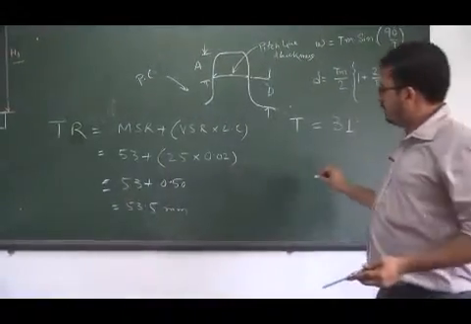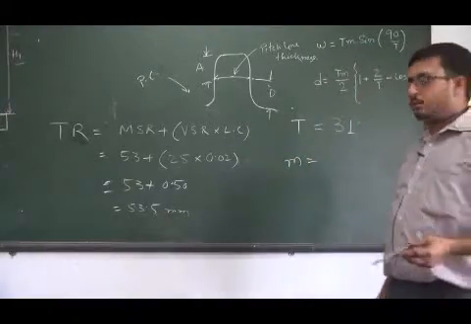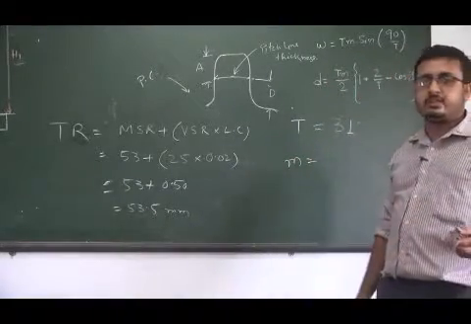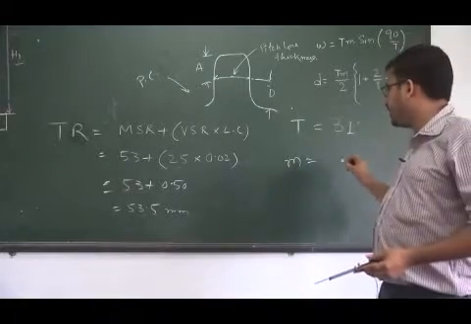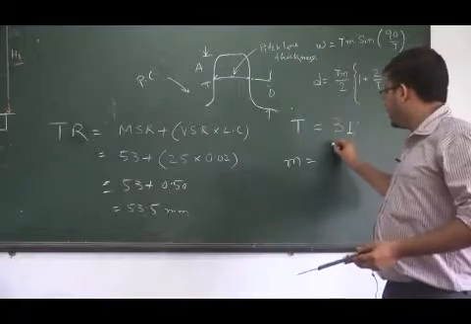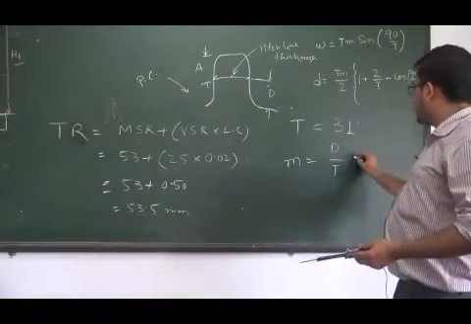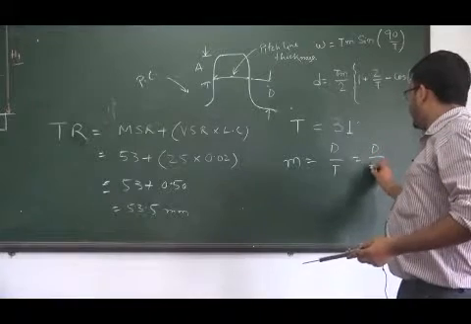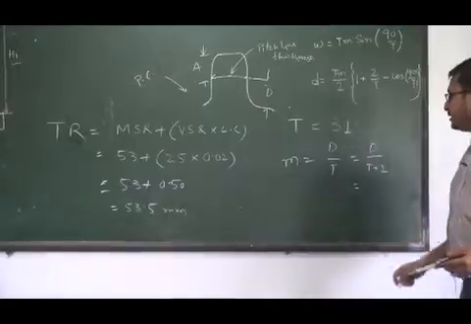So we know the term module, which is denoted by M. Module is defined as the ratio of the pitch circle diameter of the gear to the number of teeth, that is D by T, or sometimes it is written as D by T plus 2. So we take here D by T plus 2.